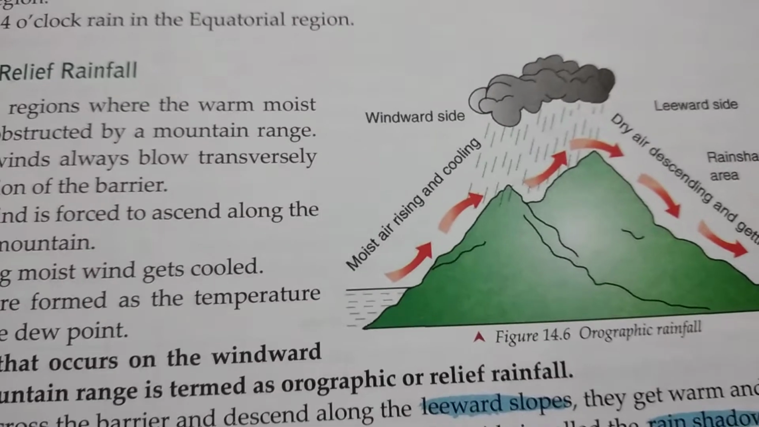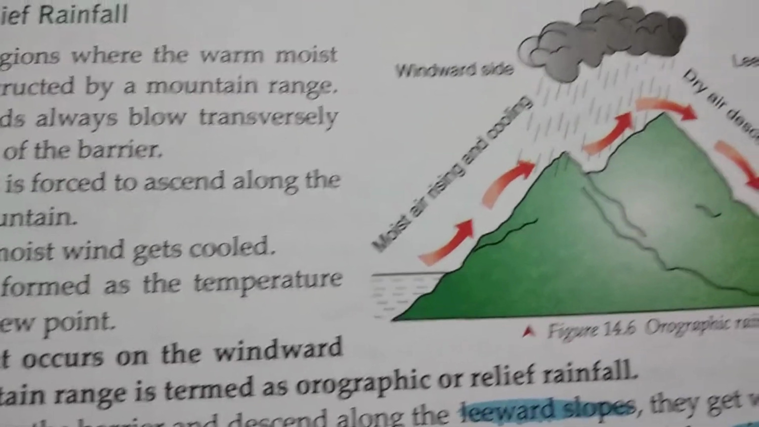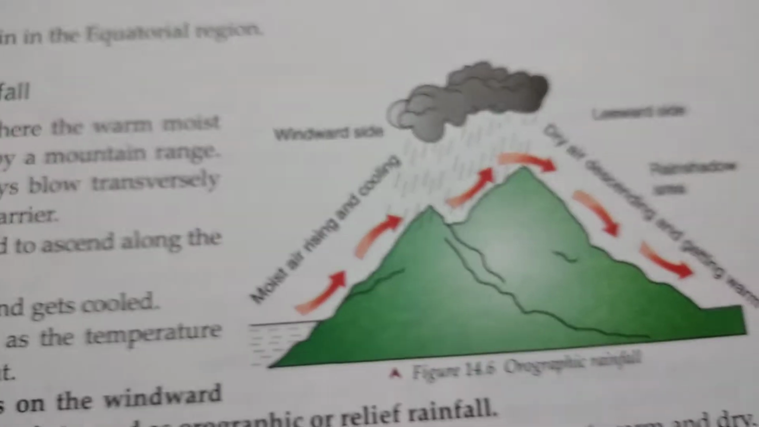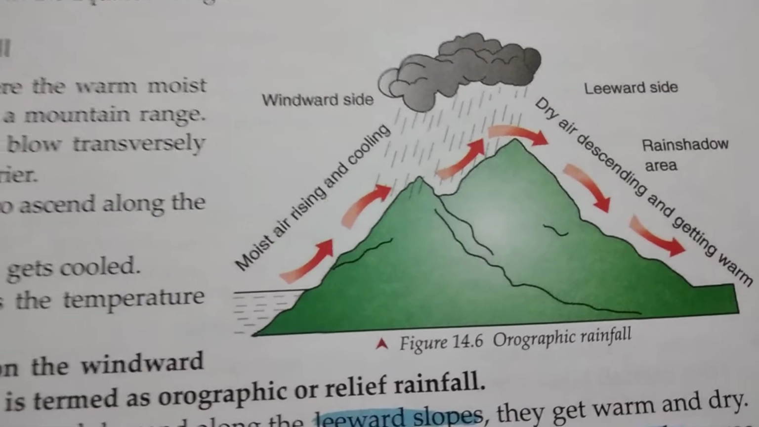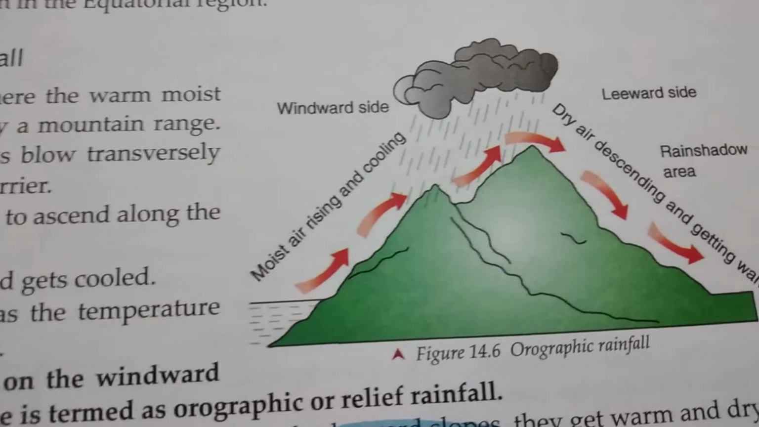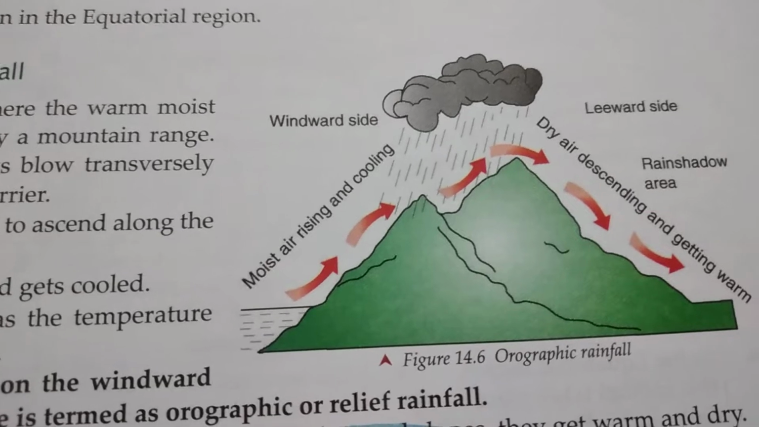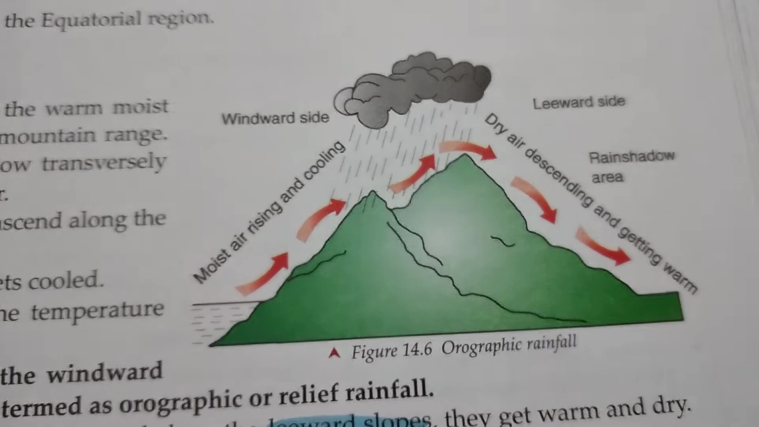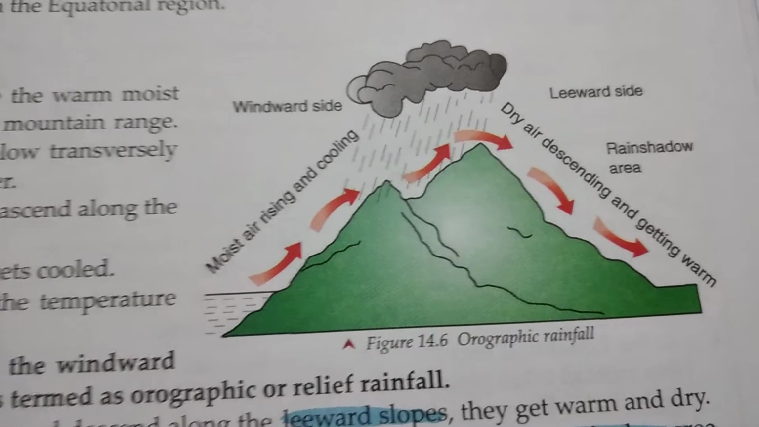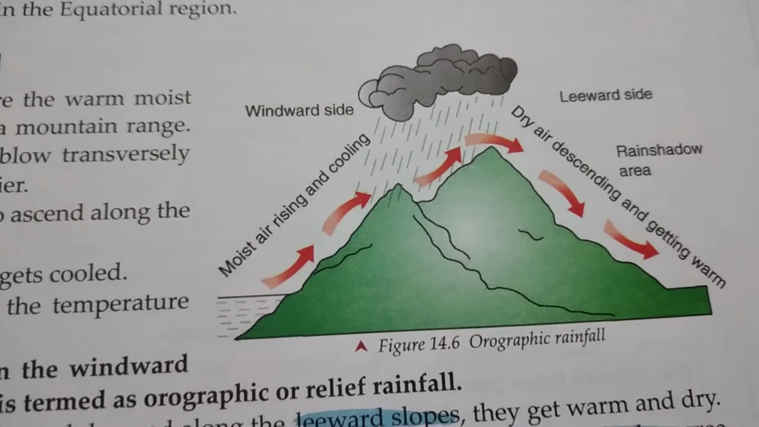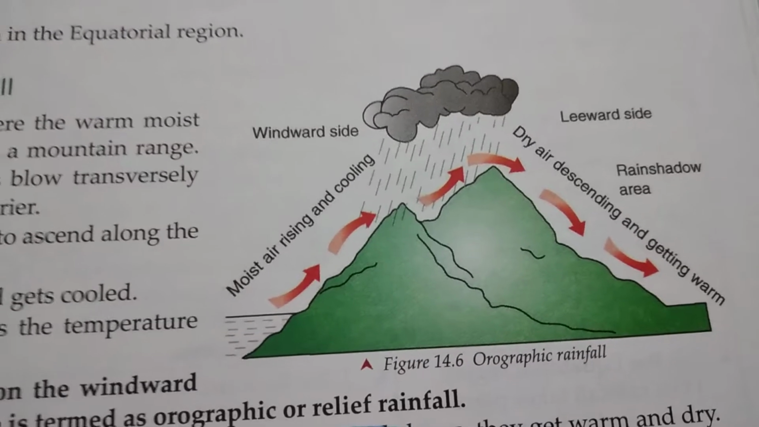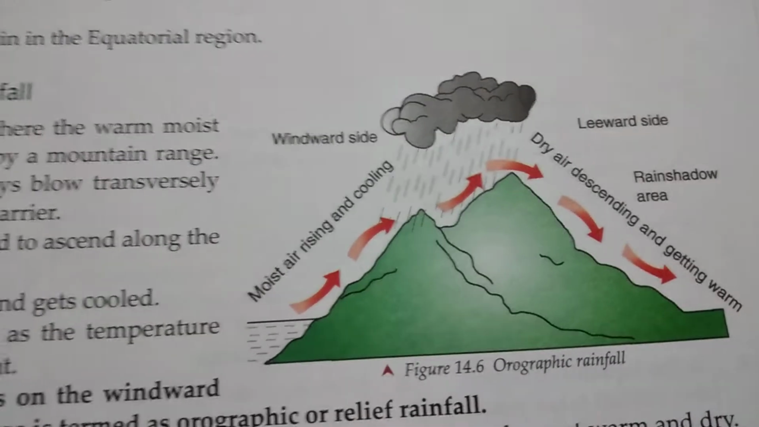Whenever a moisture-laden wind, suppose there is a big water body, maybe a sea or an ocean, and wind is blowing above that water body, the wind can pick up enough moisture from that water body. Similarly, this wind has also picked up enough moisture, but suddenly a big mountain comes in its path.